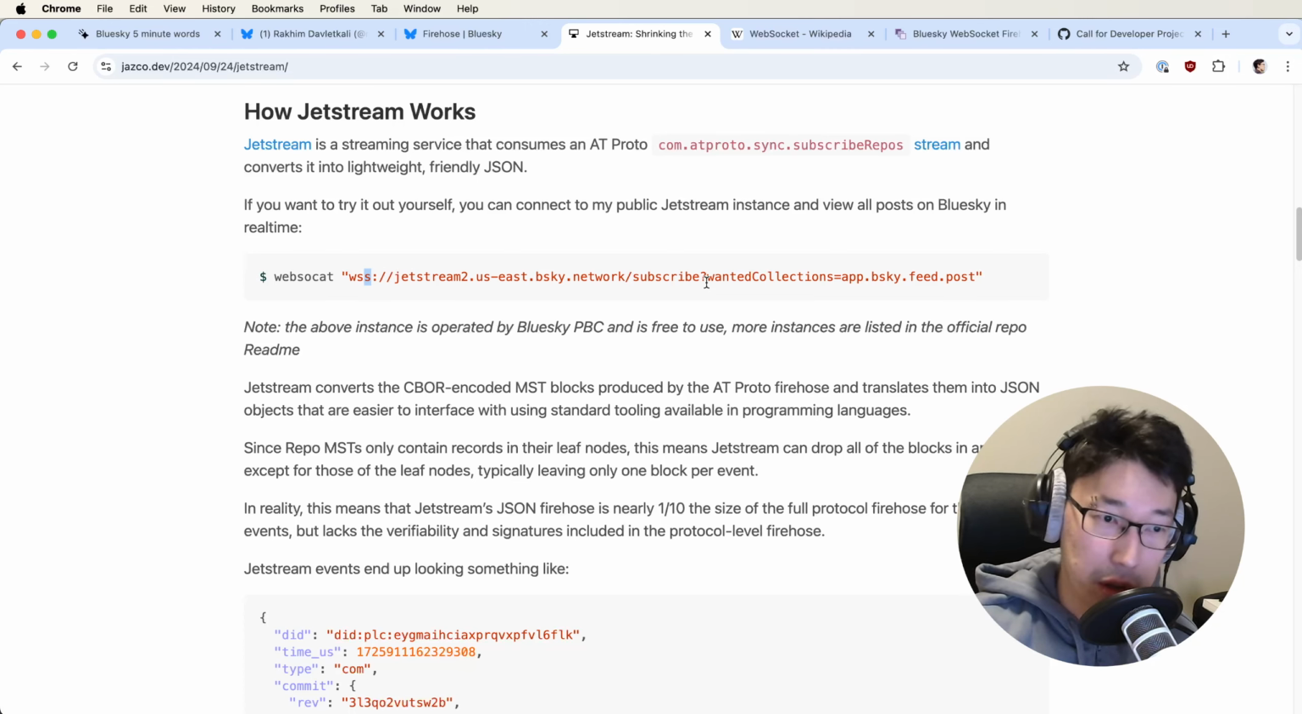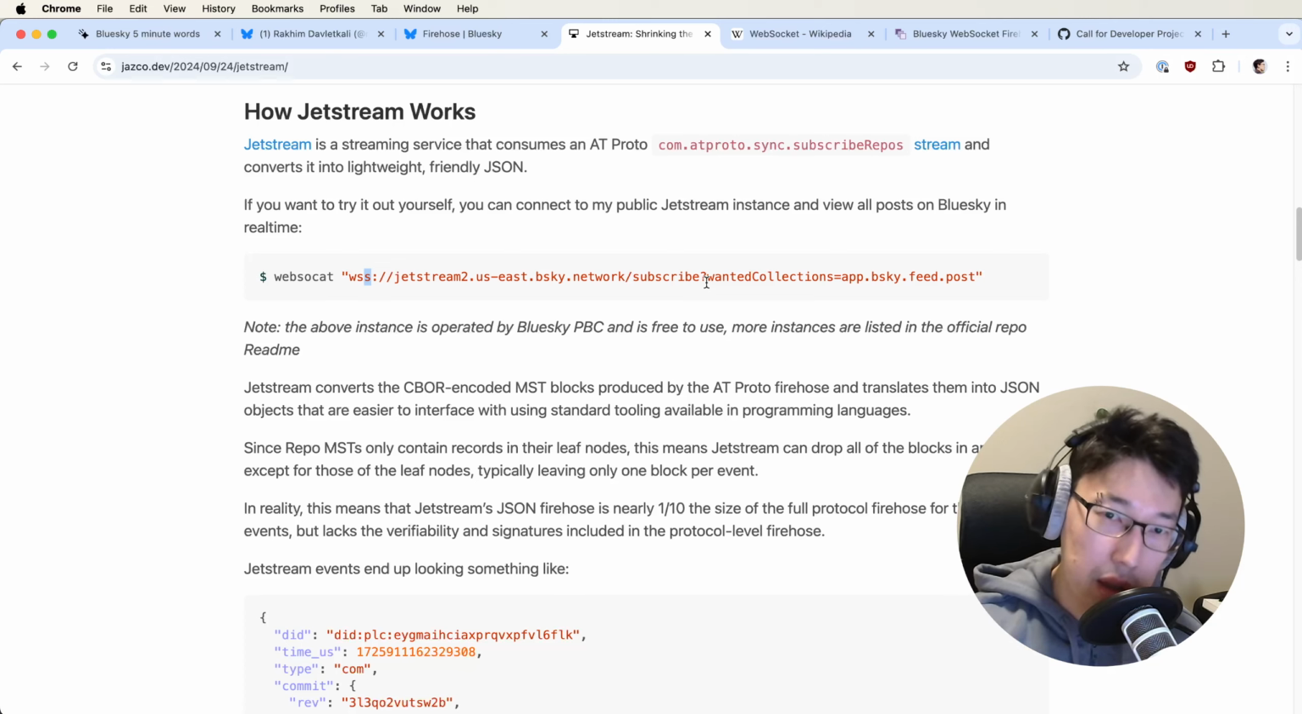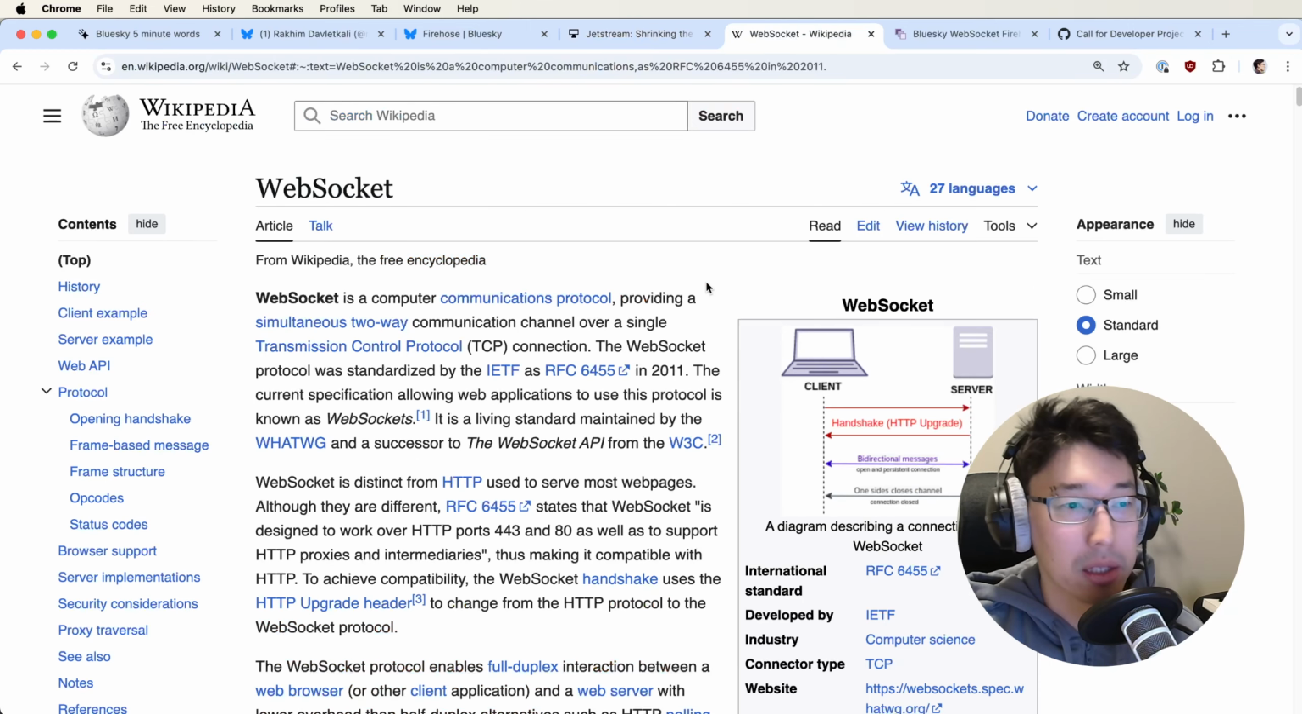If you use WebSockets, then the server would just send the message to you as long as you keep the connection open. And the connections with WebSockets are meant to be open for a long time. So you can open it and then keep it alive for hours. So why do you still need HTTP?